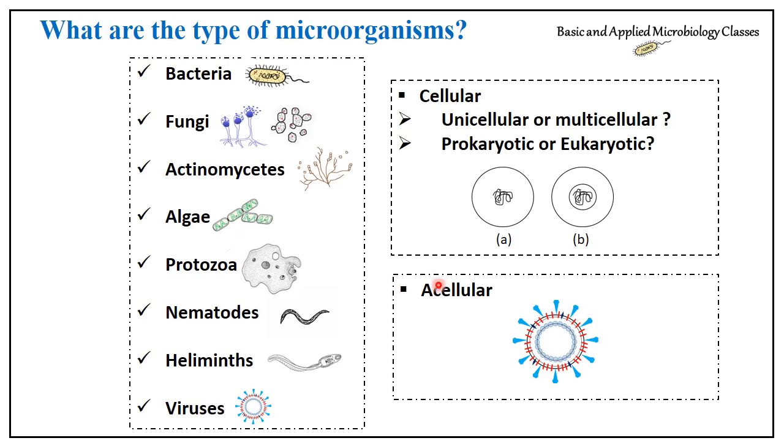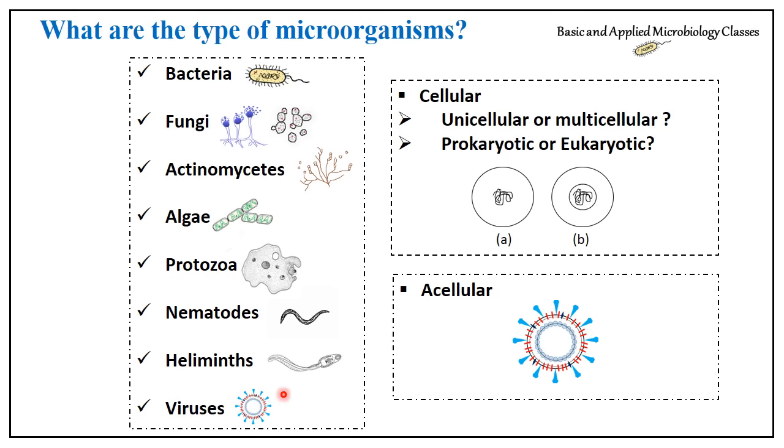But let's talk about acellular. So this was about cellular, made up of cells. Acellular are non-cellular, which are not made up of any kind of cell. Now we are again coming to this list. You should know among these microbial groups what are cellular. So starting from bacteria to helminths, these all are cellular. And when we talk about viruses, only viruses among this list is an acellular group.